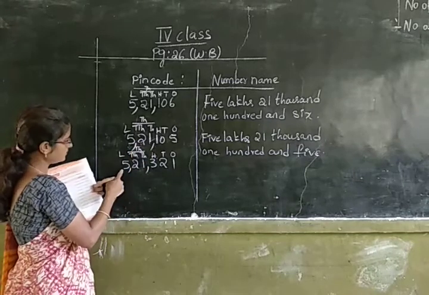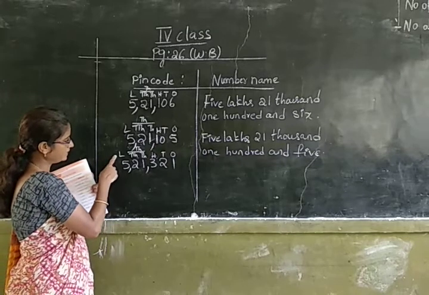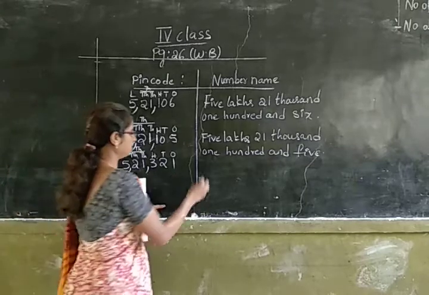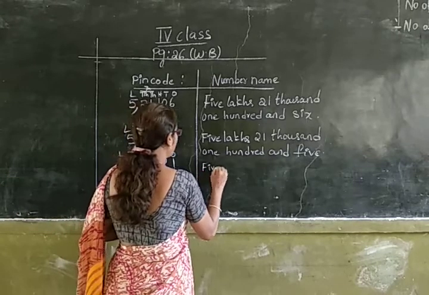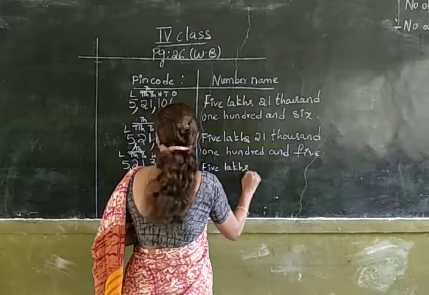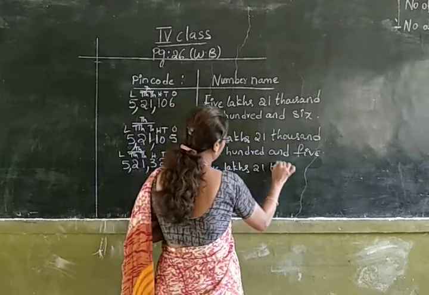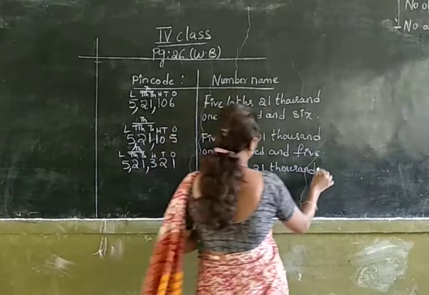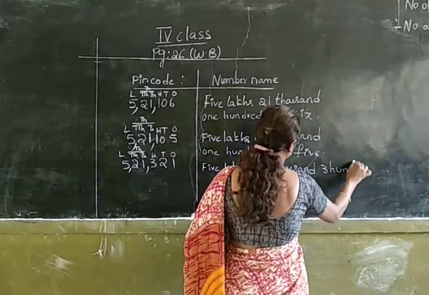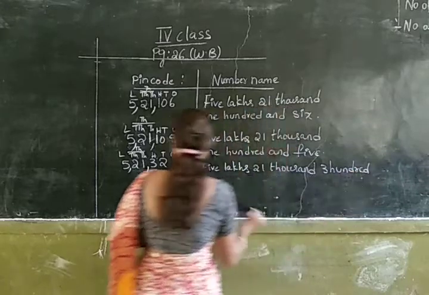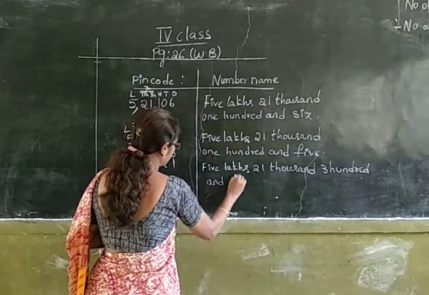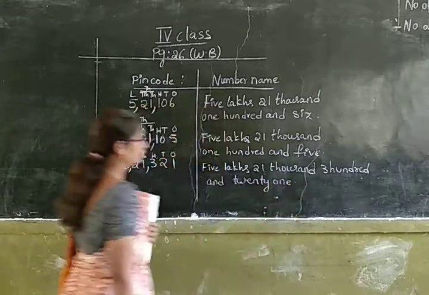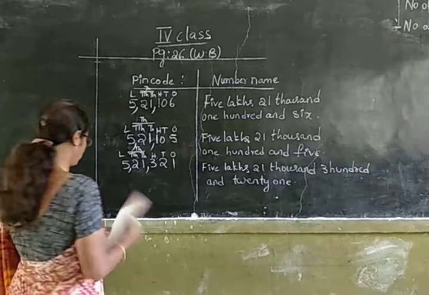Now how will you read this number? You read it as 5 lakhs 21,321. 5 lakhs 21,321. Okay. Next, let us write down the next pin code.